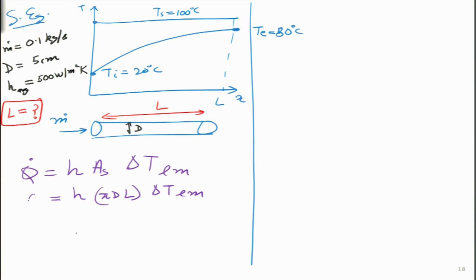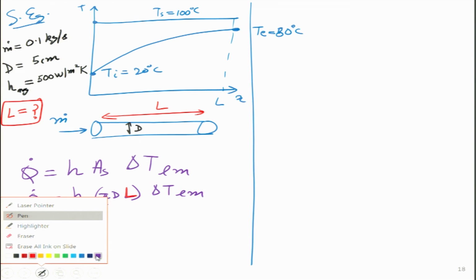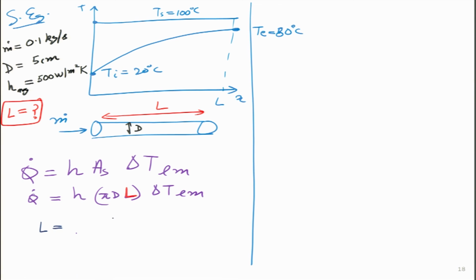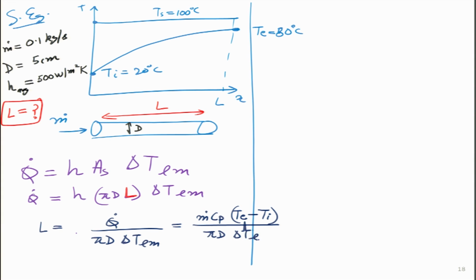So from here I can clearly get the value of L, because I want to find out the value of L. So I can write it in this form, that L is simply Q dot divided by pi d delta T_lm. And what is the value of Q dot over here? This I can write in terms of m dot Cp (T exit minus T inlet), and this is pi d delta T_lm.